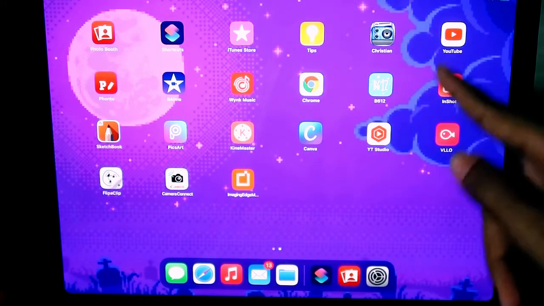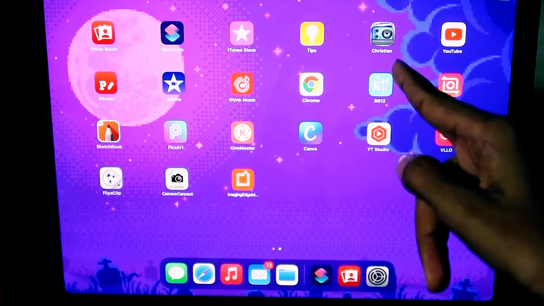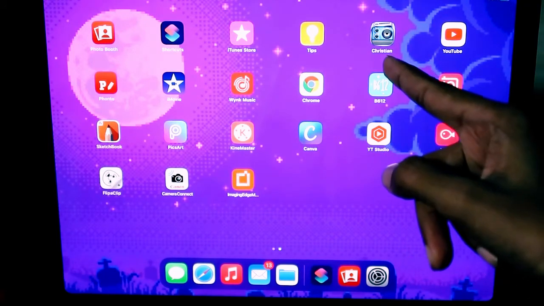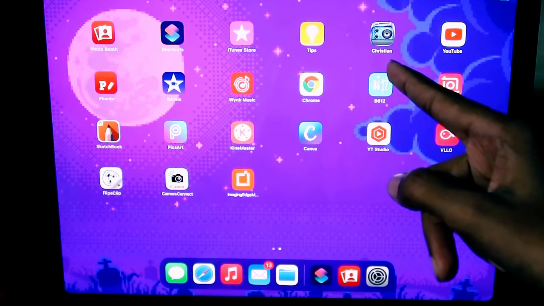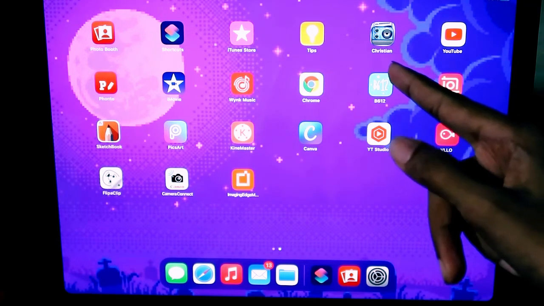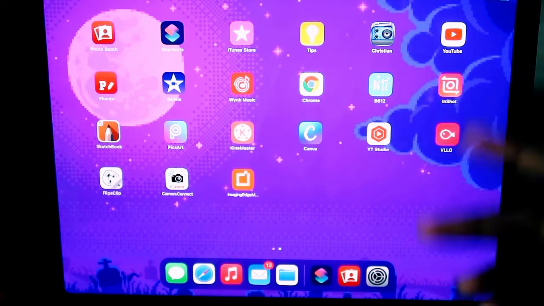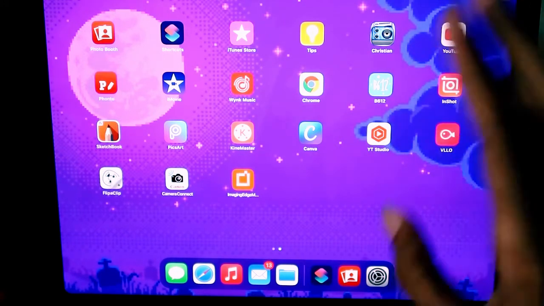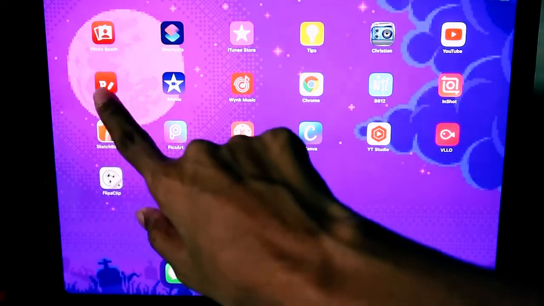Okay, so here's the Christian radio application. You need to just connect Wi-Fi, and you can listen to the online radio. Okay, online Christian radio. All the Christian songs will be played on this radio station. Okay, and YouTube. And the next is Fonto.